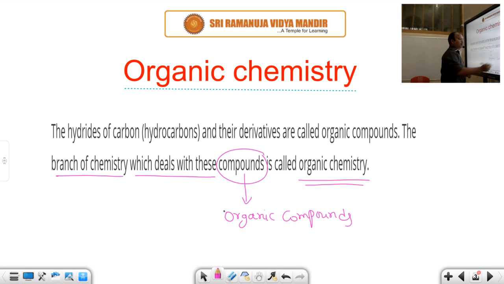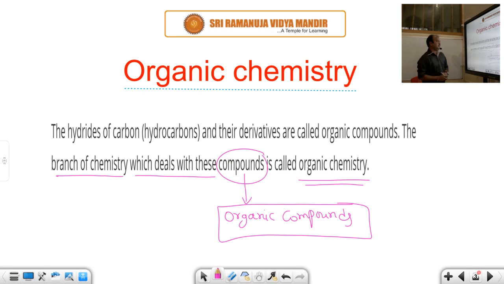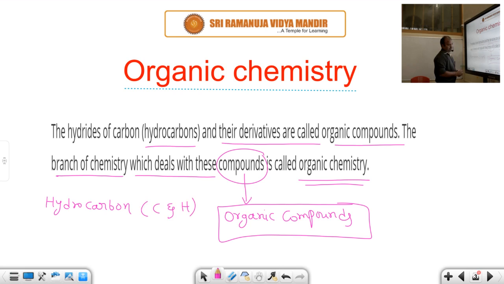What are organic compounds? Here one doubt arises. Hydrocarbons and their derivatives are called organic compounds. What is a hydrocarbon? The compound which is made up of carbon and hydrogen is called a hydrocarbon.